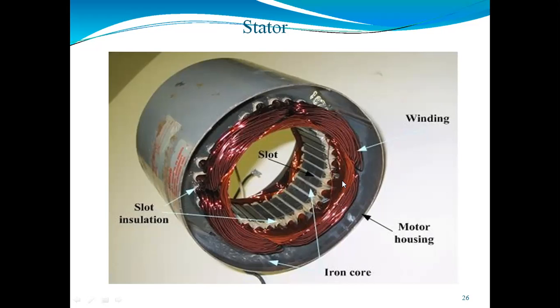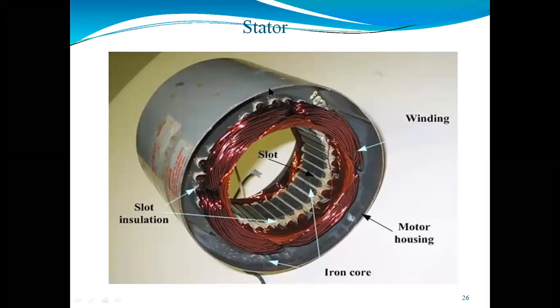If you see, this is the view of how we are using the stator in the three-phase induction motor. That will be the squirrel cage and that will be the slip ring, because the stator will not change. The stator will remain the same in both. So when we are using the stator, the stator frame is the outermost covering.